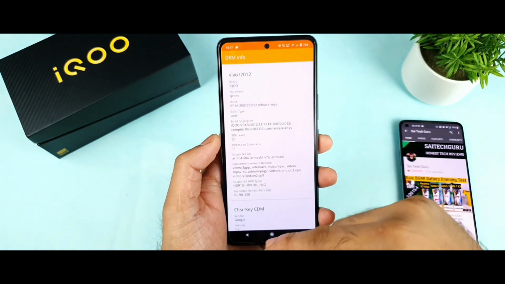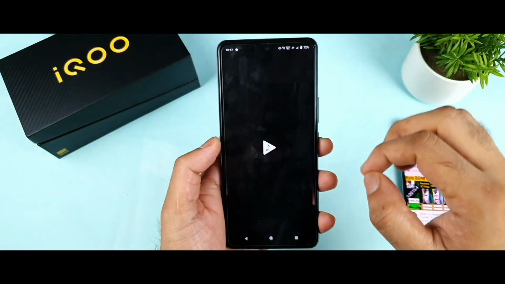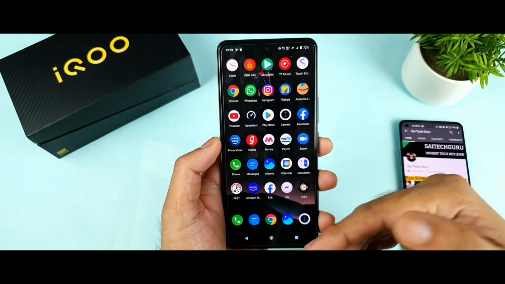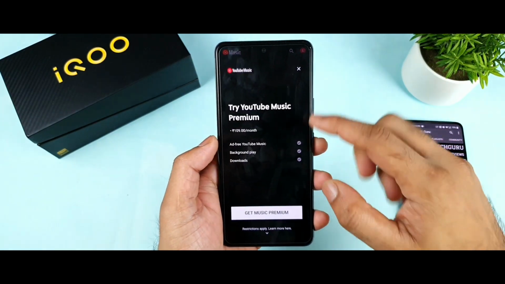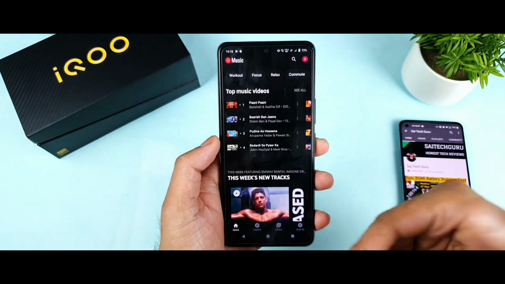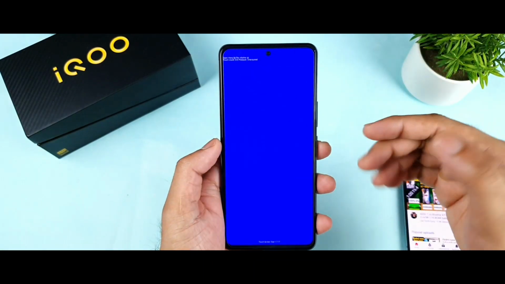Let me open the next application, which is DRMF info. Next is a music player application as well. I'm trying to keep the applications running in the background. Let's see, these 50 applications are going to take a lot of time in terms of opening and keeping them in the background. I'm connecting to the Wi-Fi network at this point.